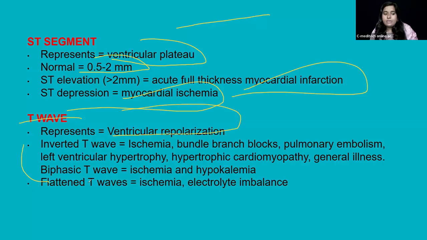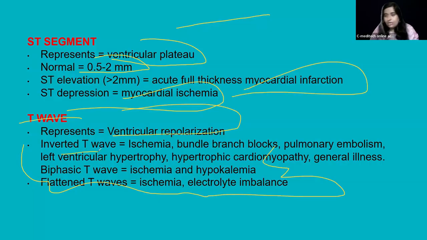Now these are some of the important MCQs you can expect from this part. What are the different abnormal T waves? They can tell us a lot about heart problems. The first one is the inverted T wave, pointing down instead of up.